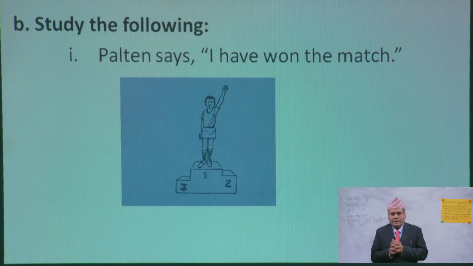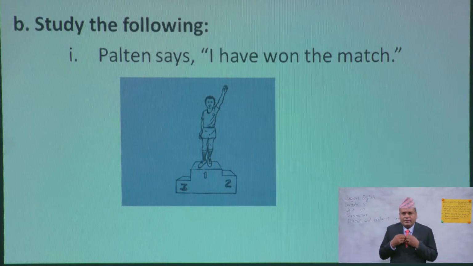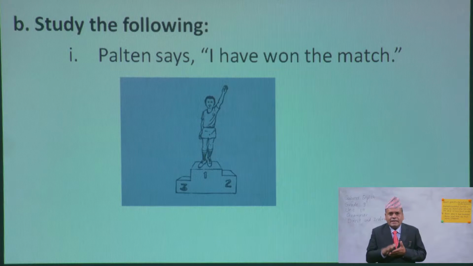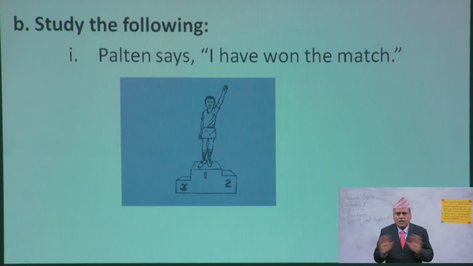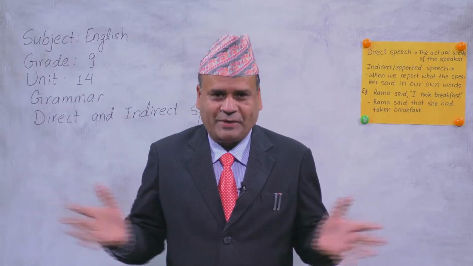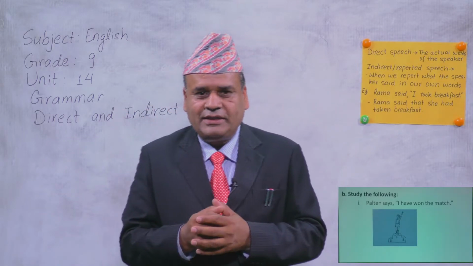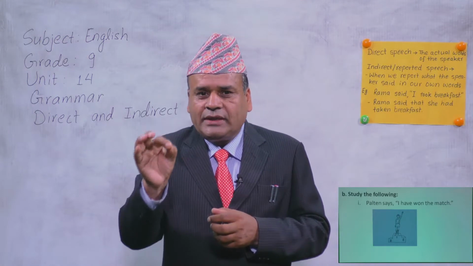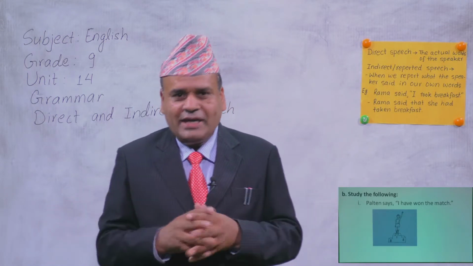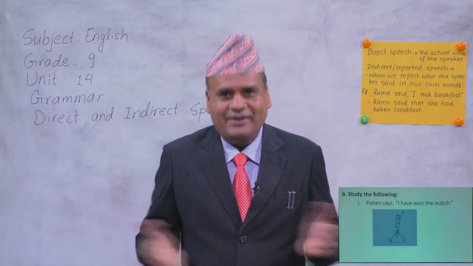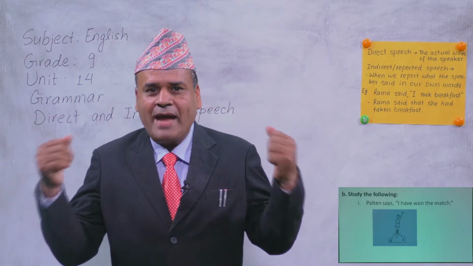Now let's look at the direct speech there. And reporting verb. What is the reporting verb there? Okay, Paltin is the subject and reporting verb is says. And let's make sure that when the reporting verb is in present and future tense, we don't change the tense of the direct speech. Here says is in present tense. So there won't be the change of tense in the sentence. Understood? Okay. So Paltin says, "I have won the match."